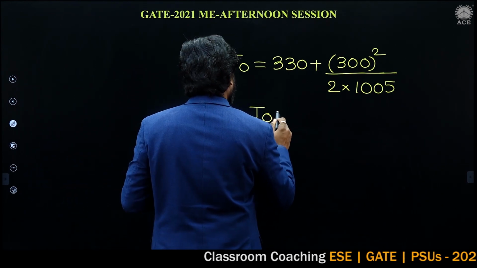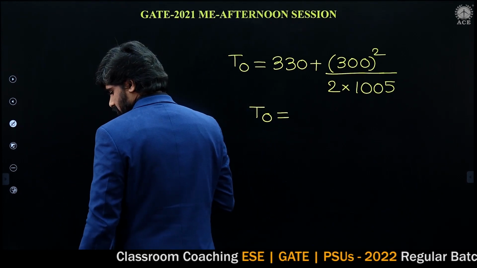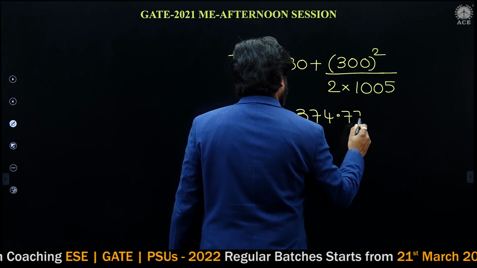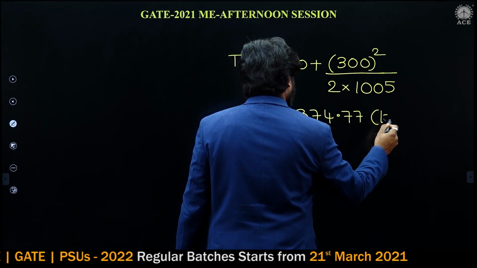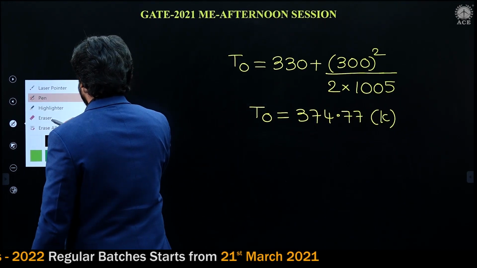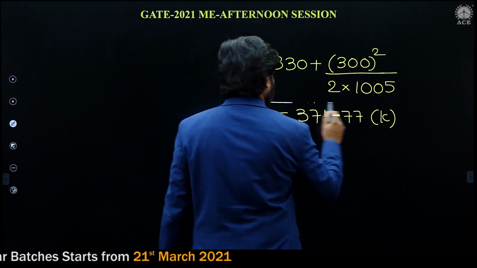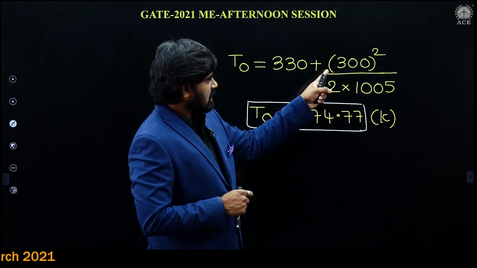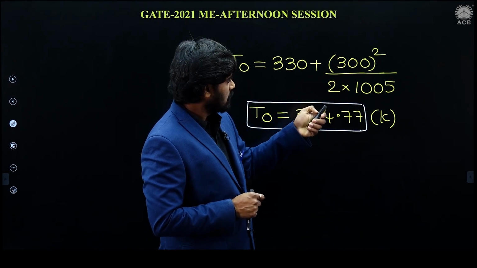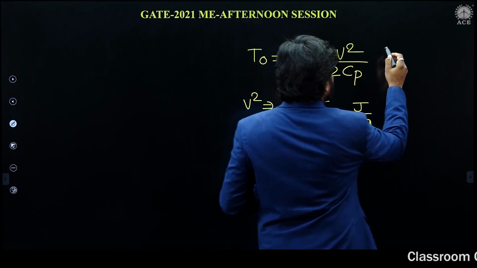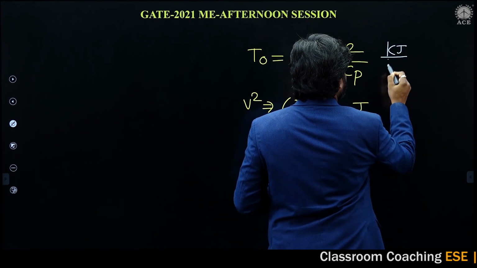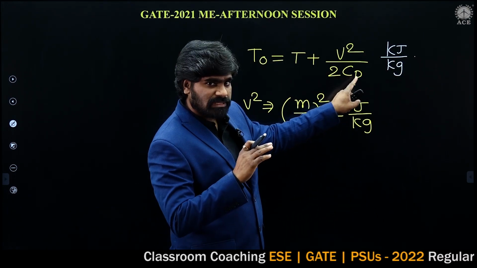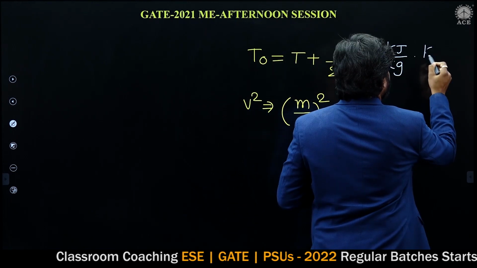Now, let us calculate T naught. We calculate the stagnation temperature. It is 374.77 Kelvin. It is a Kelvin temperature. Look here, this is joule per kg. Velocity squared is joule per kg. Cp should be joule per kg Kelvin, so Cp is joule per kg Kelvin, that means kg Kelvin by joule.